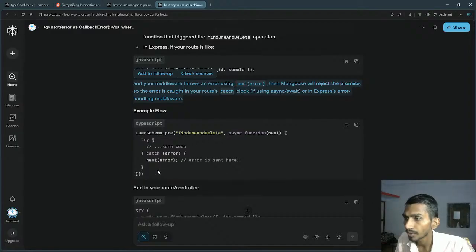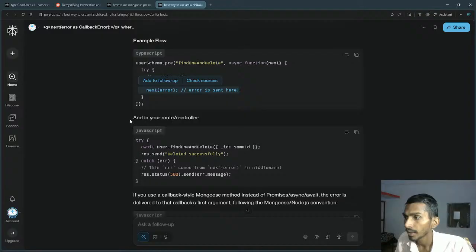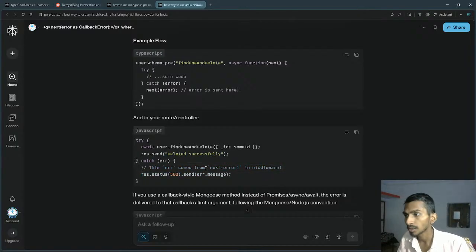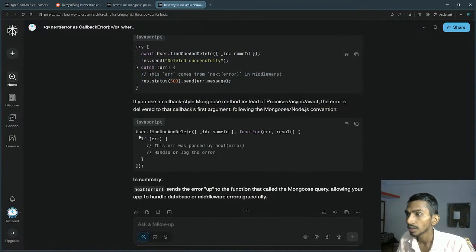The user schema error is sent here, and in your route controller the error comes from next(error) in the middleware. Okay, I'm using async handler. So ultimately, if an error is thrown in the pre-hook middleware, it is thrown in this part, and when it is thrown, it is caught in the catch section, and then I can just go ahead. If you use a callback-style Mongoose method instead of promise or async, the error is delivered to the callback's first argument, following the Mongoose Node.js convention.